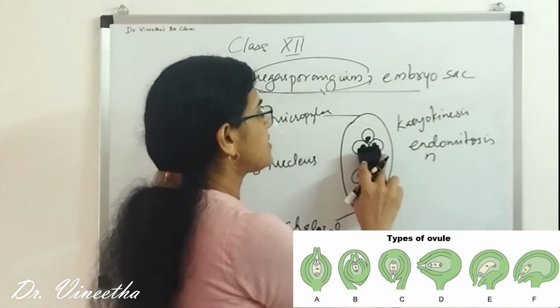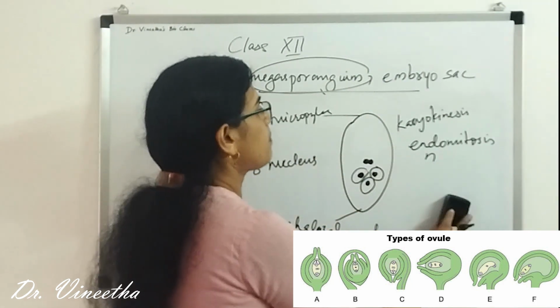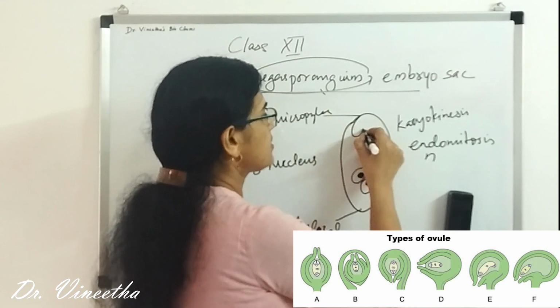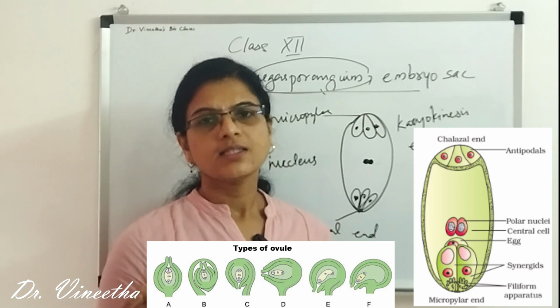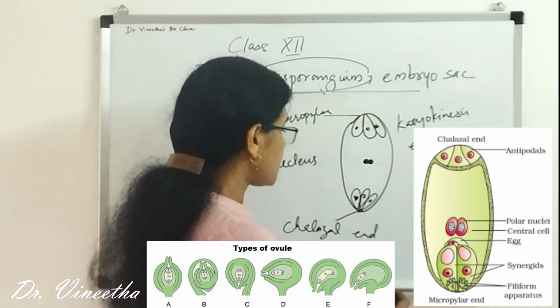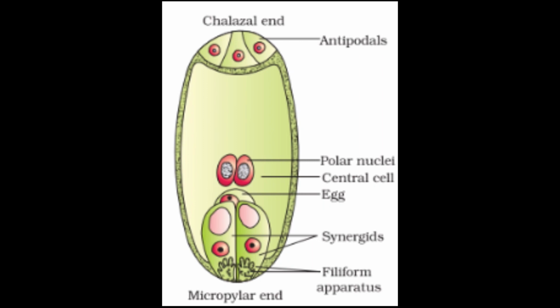So 3 cells will move to the micropylar end and 3 will move towards the chalazal end. And the 3 cells at the chalazal end are known as antipodals.